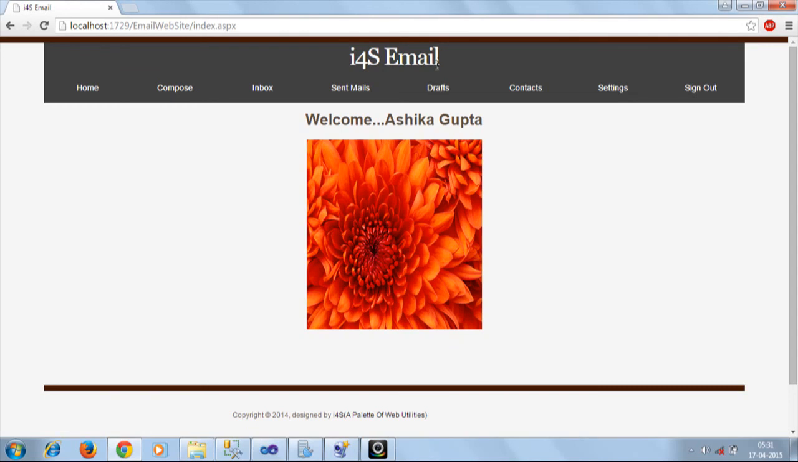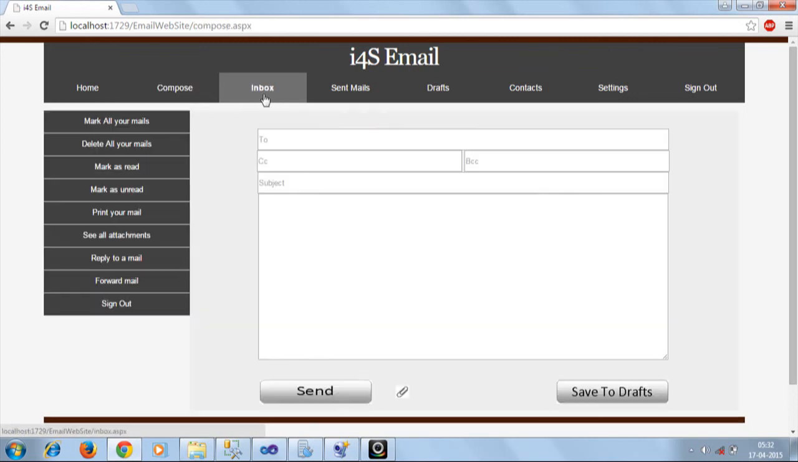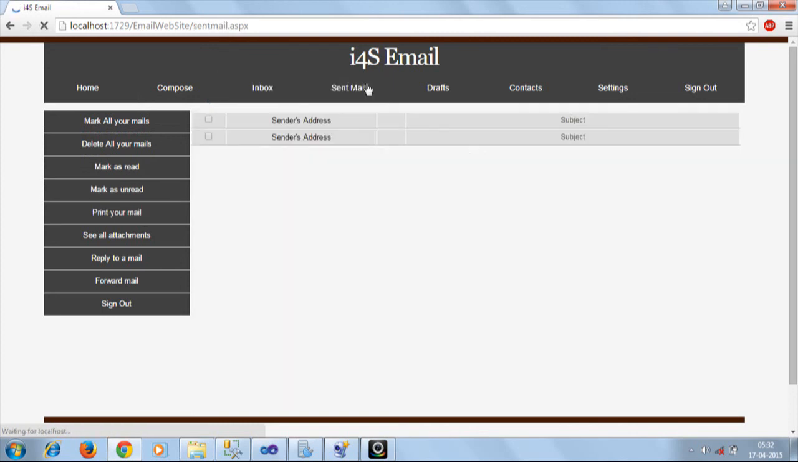And okay friends, so again I am here with our email module. See, this is our home. Here the username will be displayed, and here the person can view his or her profile picture. Since Ashika Gupta has set her profile picture as this, her profile picture is displayed here. Okay, so at compose, a person can compose the mail. Here there are various options like mark as read, delete all your mails, mark as unread, and all.